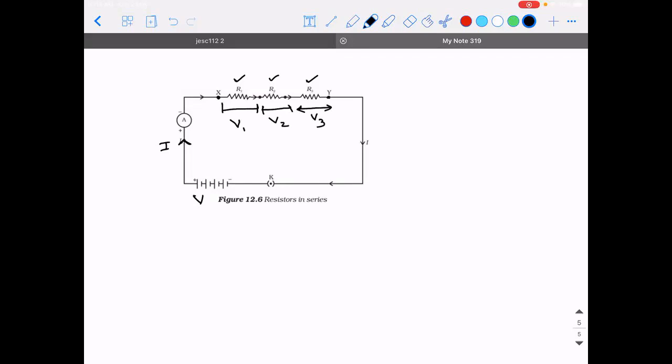What did I give as the statement for resistors in series? These three resistors are connected in series if the current across each resistor is the same. If the total current supplied by the battery is I, then the same amount of current I will flow through R1, R2, and R3. That is the meaning.